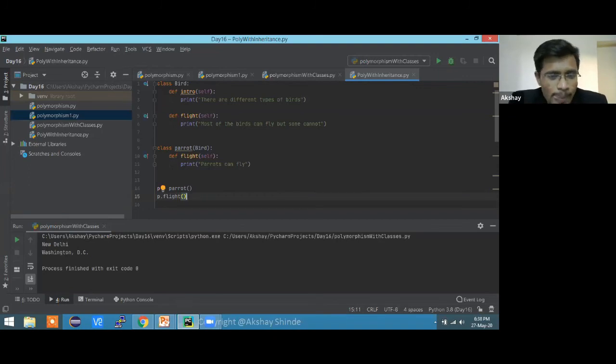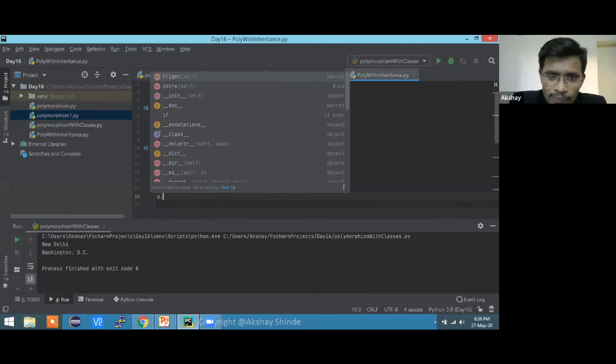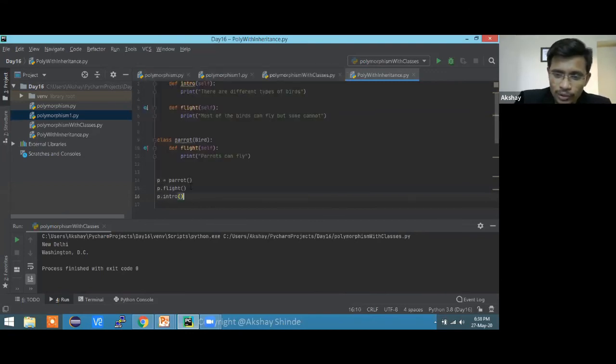So this is what happened. We call the child class first. Right now we are creating the object of parrot. Whenever we call a function, the object will check. Suppose I do p dot intro. That was there, right? What will this do? Only the child class, yes, Nandan, you are right.